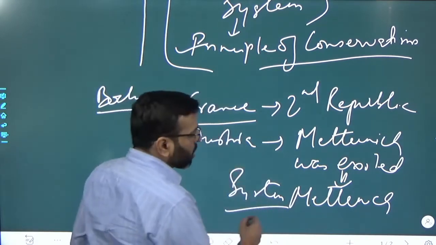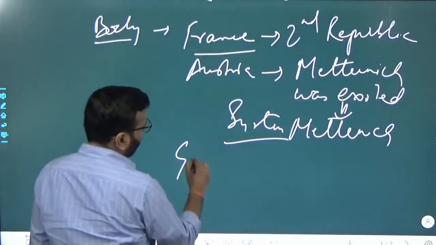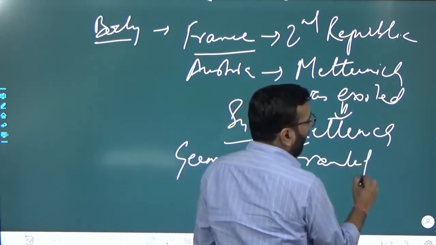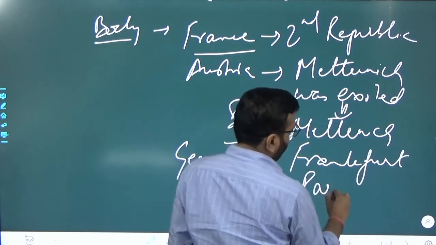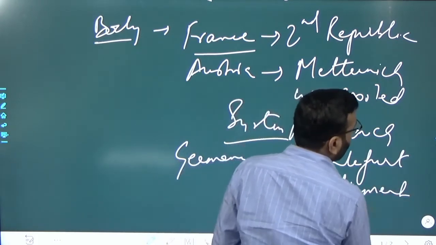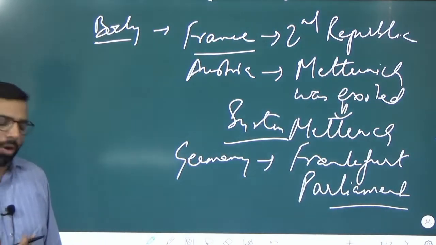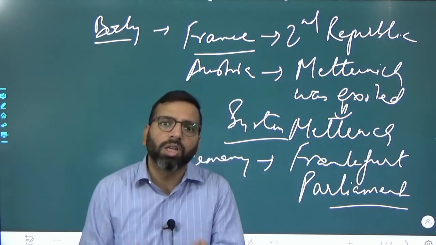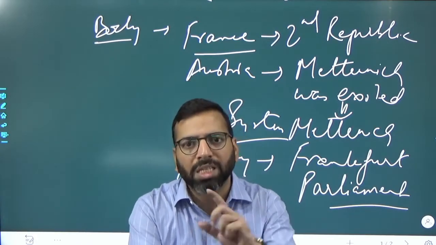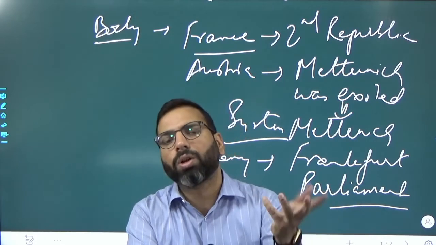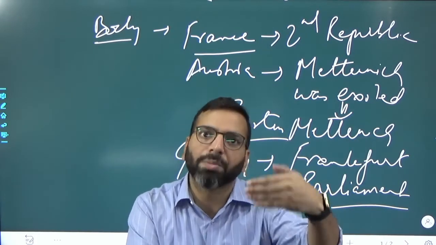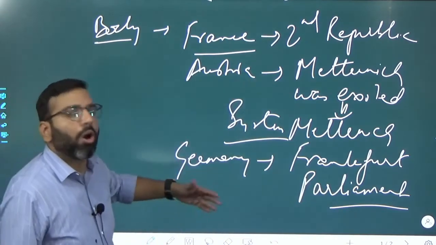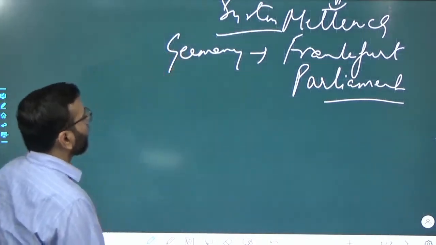Even a success was seen in your Germany, where we have this establishment of Frankfurt Parliament. है ना? So all of this is suggesting that the Europeans were on the verge of seeing that turnover from conservatism to your liberalism and nationalism, or the triumph of these two principles. But those things were not achieved, that you should write in the second part of the body.